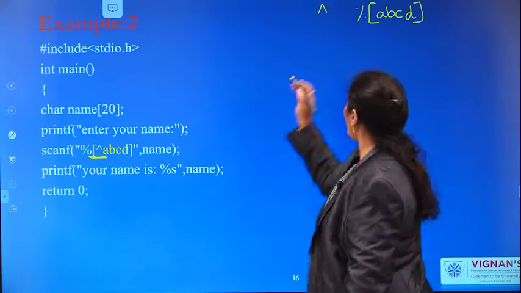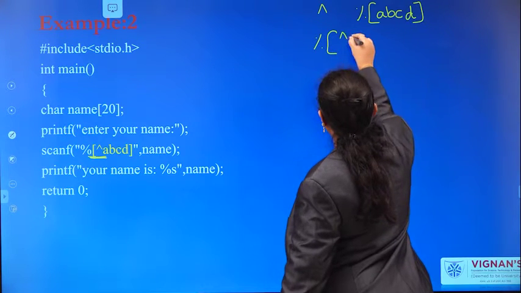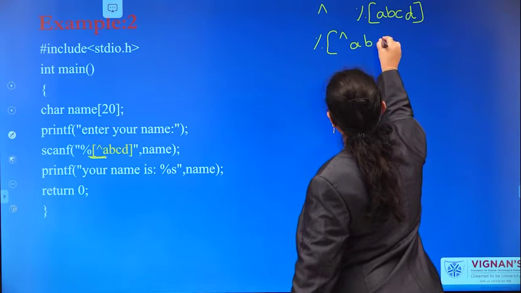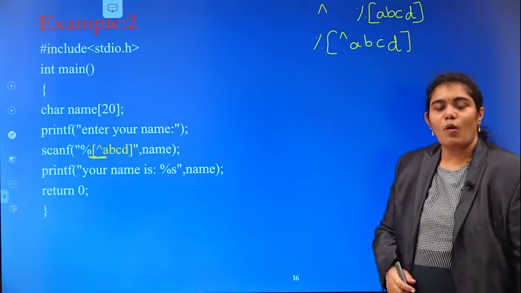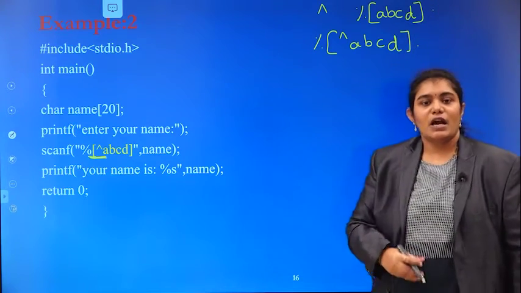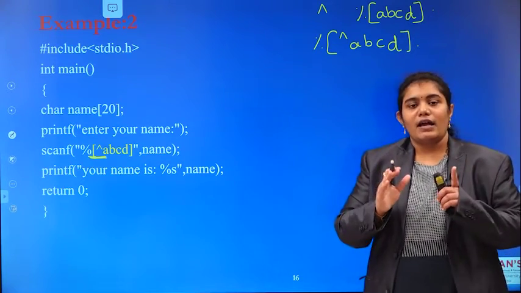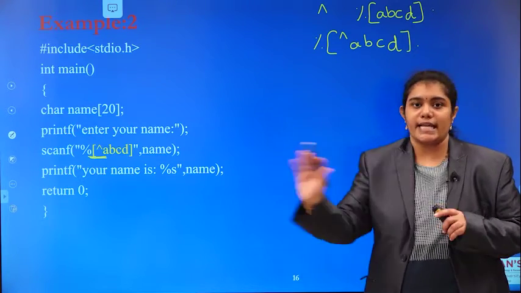But here what am I using? Percentage, cap, A, B, C, D. What is the difference between the first one and the second one? The first one indicates that except A, B, C, D, we should not read anything.